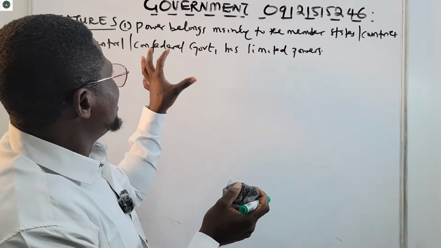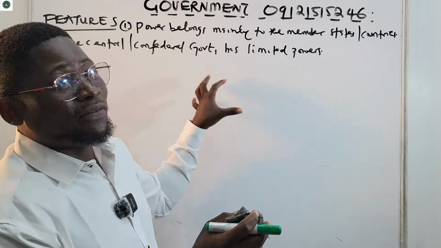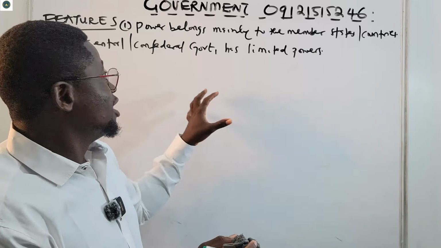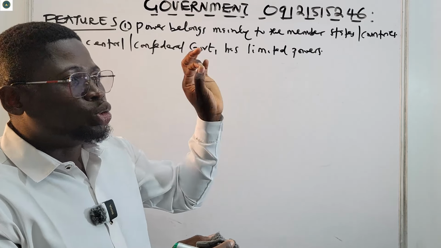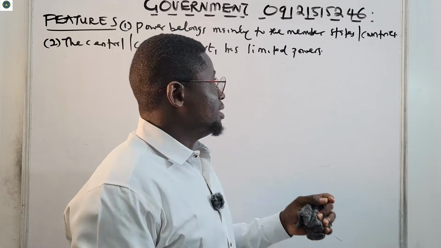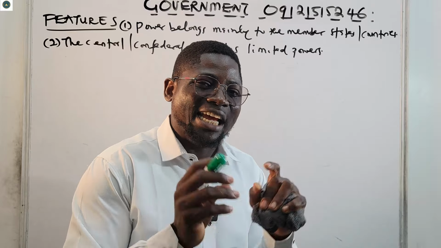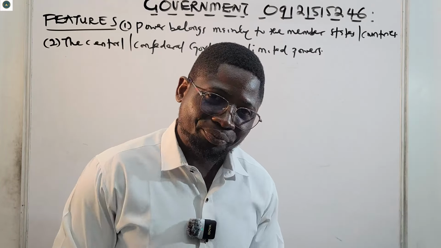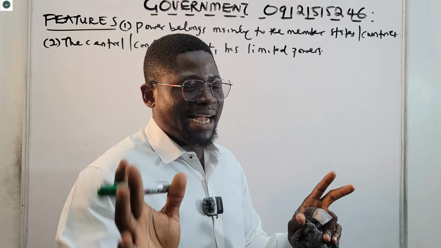The member states need to agree before the confederal government can run. They only do what the member states agree. Are we together? That's why we say the confederal government has limited power. They cannot overdo; they can only act within the limit of what the member states agree.